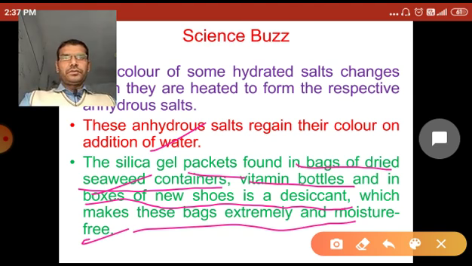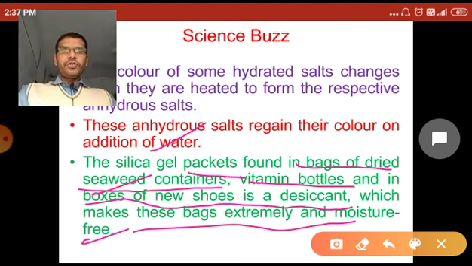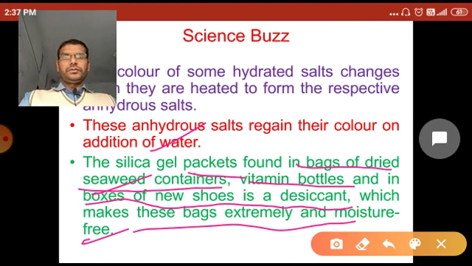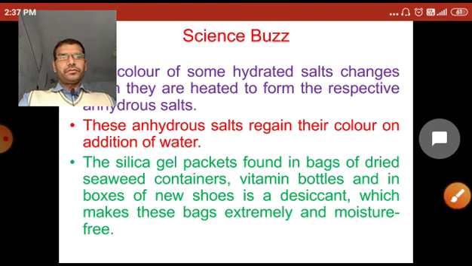Silica gel is a desiccant present in the boxes of the suits, and due to the presence of the silica they absorb the moisture and our suits become dry, which makes these bags extremely moisture free.